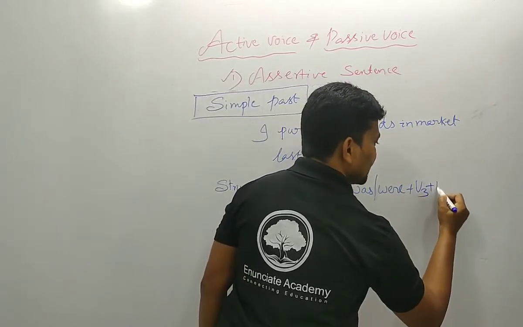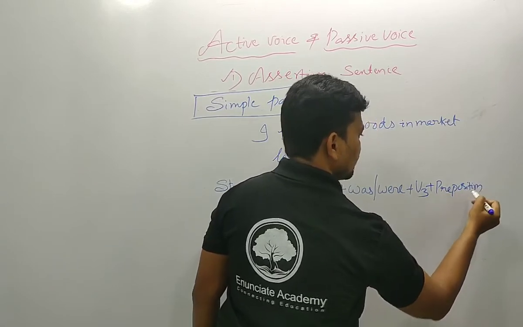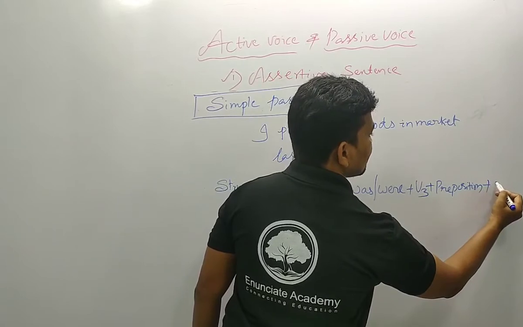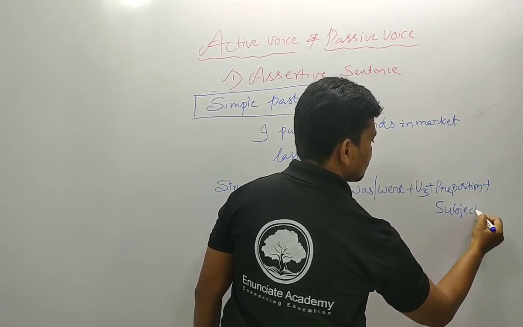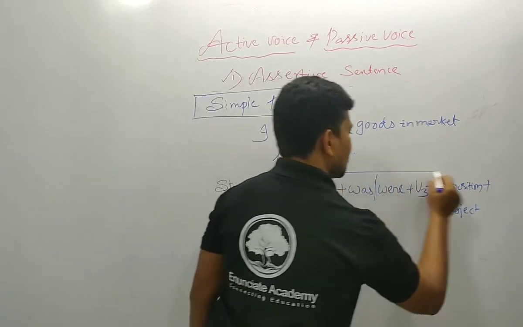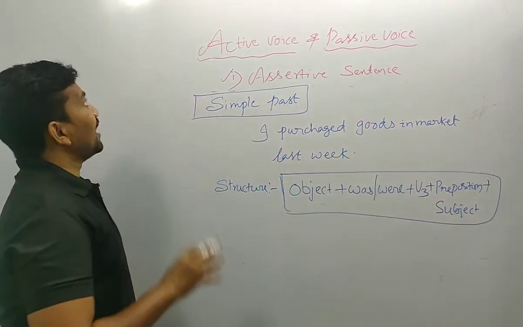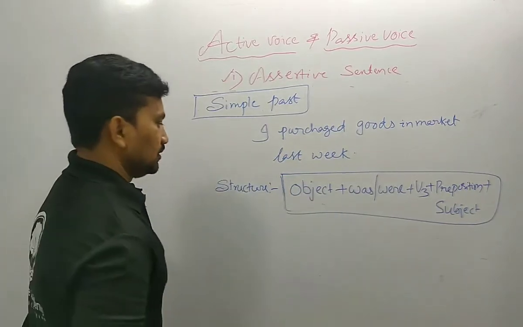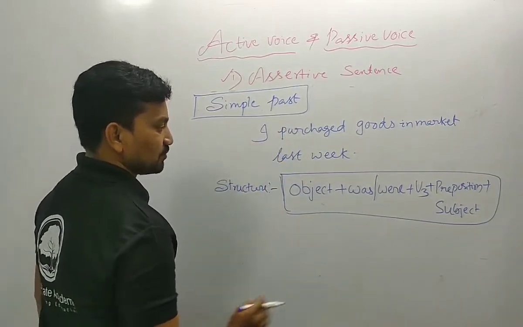Then next we should write the preposition. Then next we should write the subject. This is the structure of the simple past. Okay, let me change the active voice to passive voice.